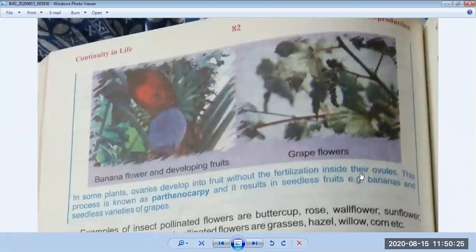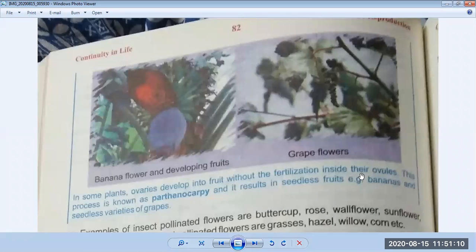In some plants, ovaries develop into fruits without the fertilization inside their ovules. Before this, we have discussed this process in detail. In some plants, when pollination happens, first pollen goes into the ovary, and ovules are already there, so they fuse with each other, and then fertilization happens. But in some plants, what happens over there? In some plants, fertilization happens without ovules. So this process is known as parthenocarpy, and it results in seedless fruits, for example, bananas and